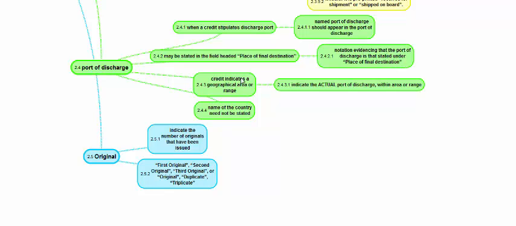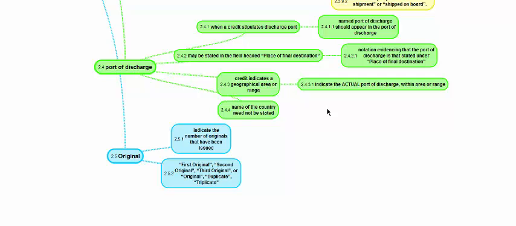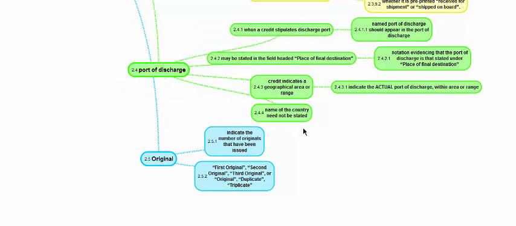If the credit indicates a geographical area for discharge, suppose any port in India it can be discharged, the actual port of discharge should be mentioned in the transport document. In a port-to-port BL, the actual port of discharge should be mentioned within the area. The area need not be mentioned, and the country need not be mentioned.